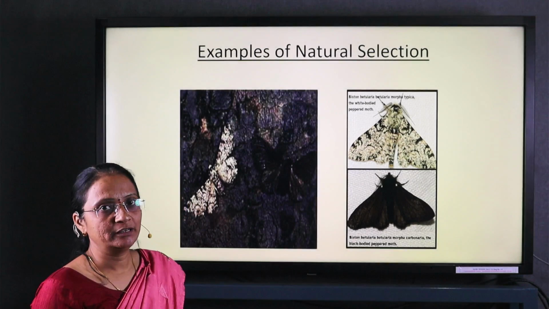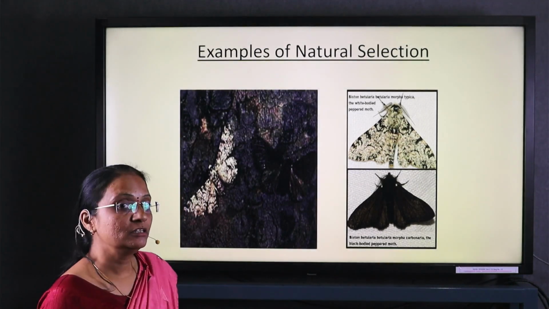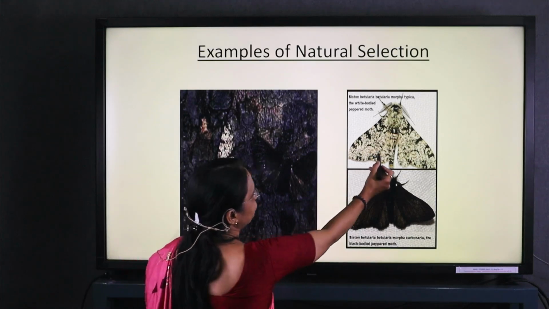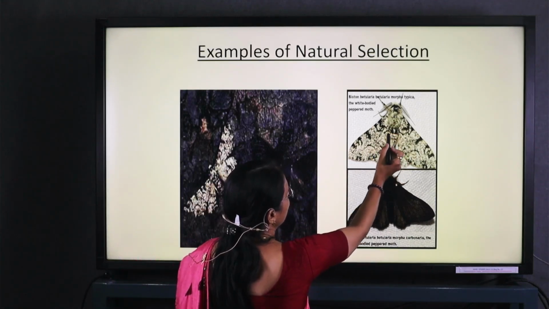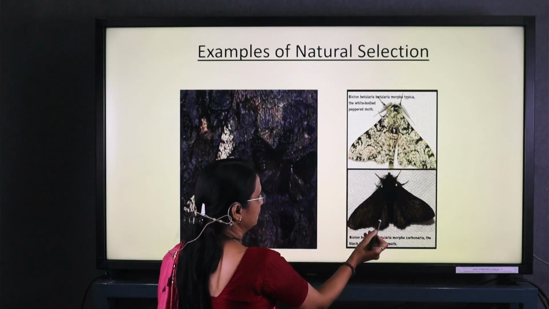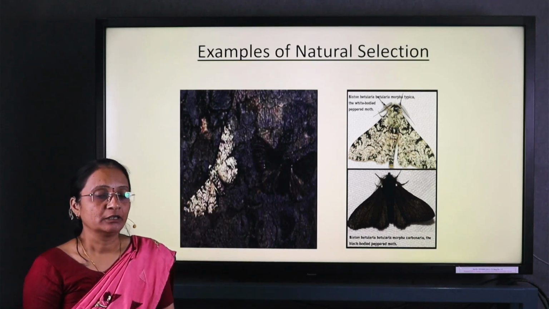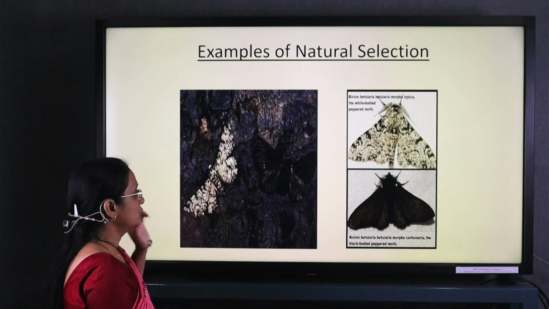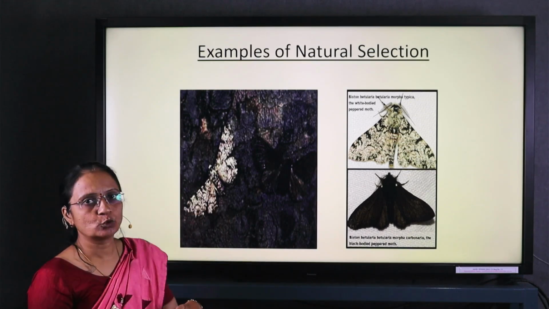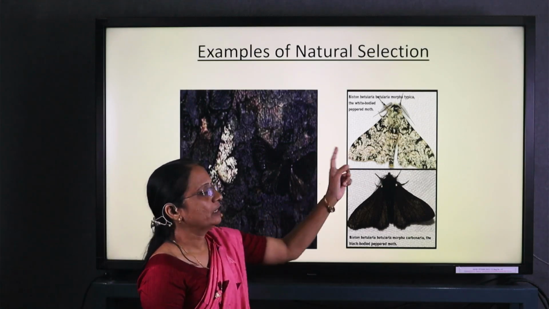Industrial melanism is an ideal example of natural selection. Here, Biston betularia, the white colored moth, lives on the branches of trees. Like lichens, which are pollution indicators, it thrives where there is zero pollution.